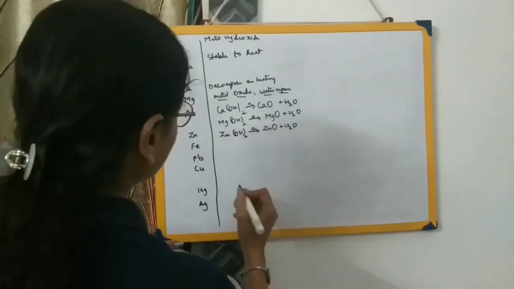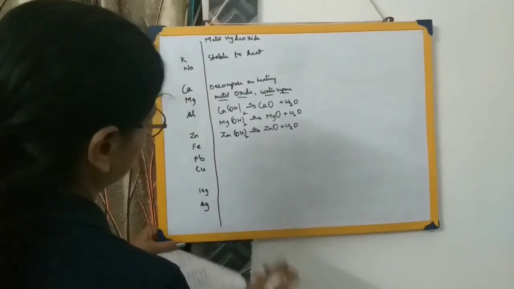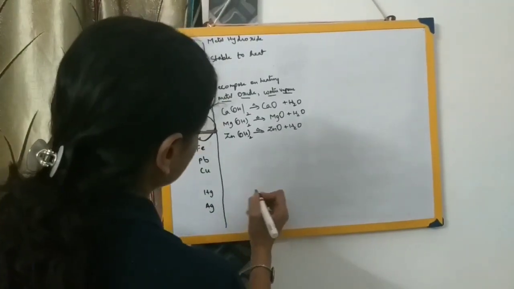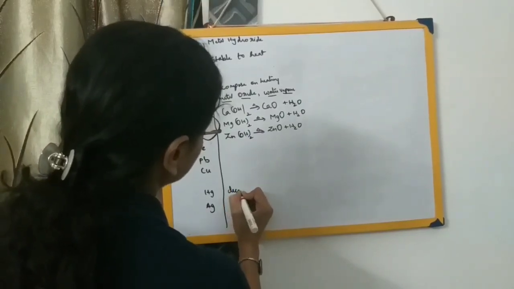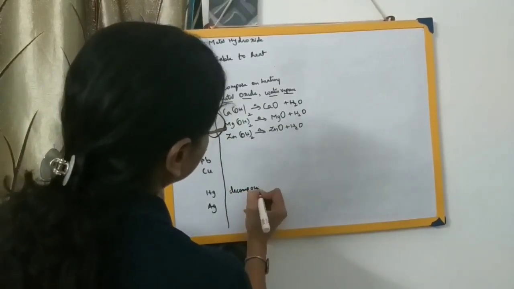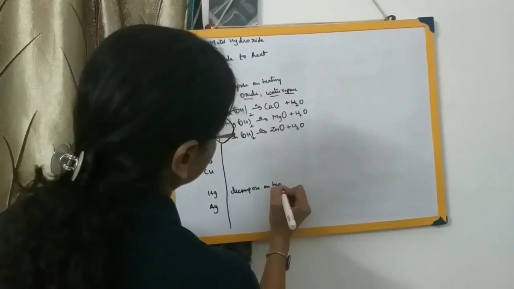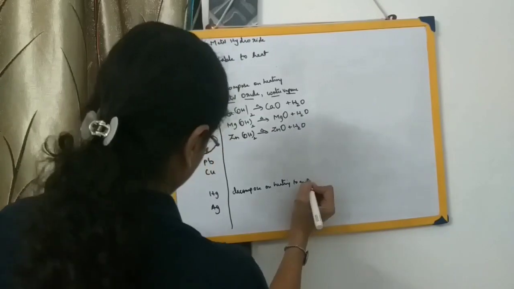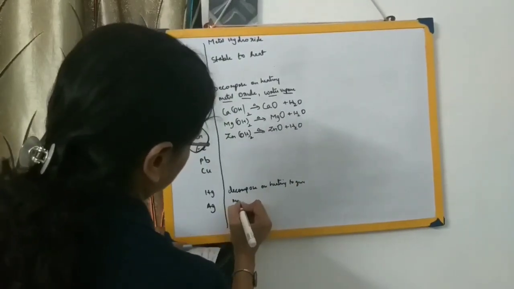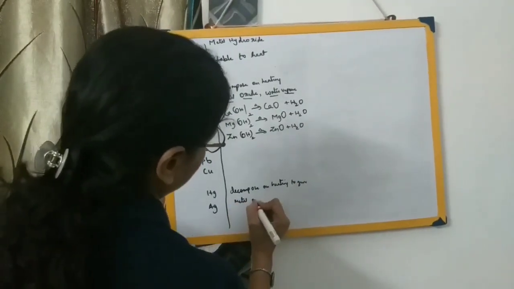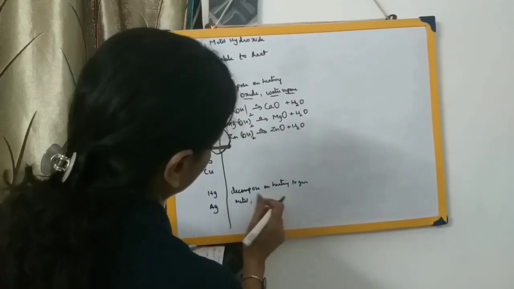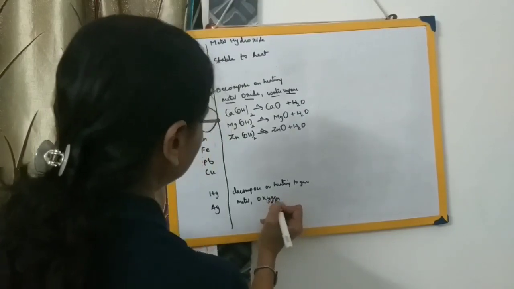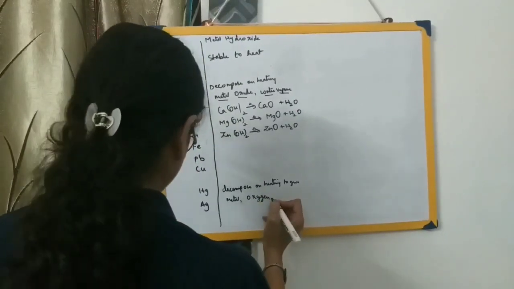Next is what? Hg and Ag, mercury and silver, at the bottom of the activity series. They will decompose on heating to give the metal plus oxygen. Along with the metal, it will also give oxygen and water vapor.